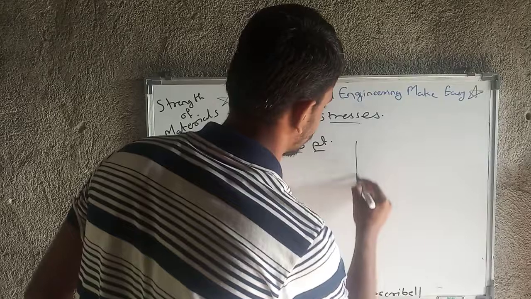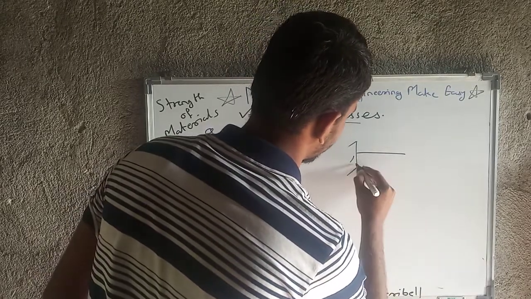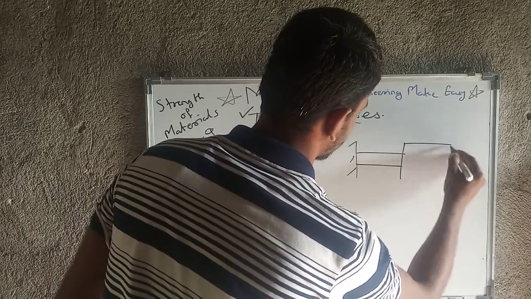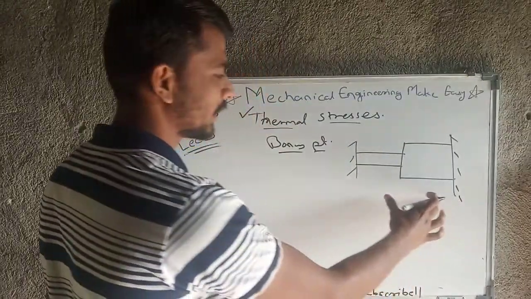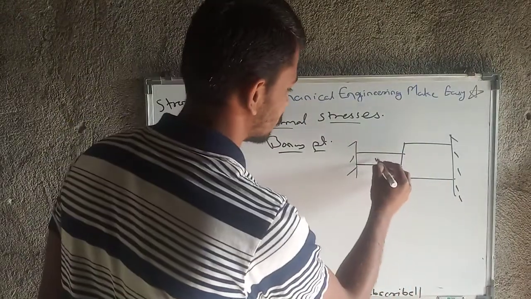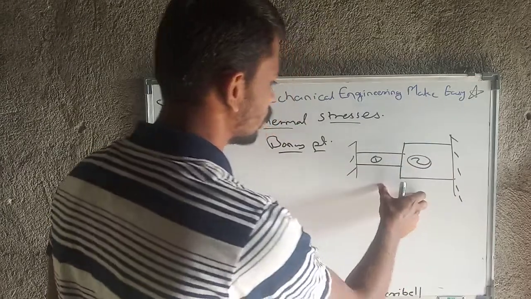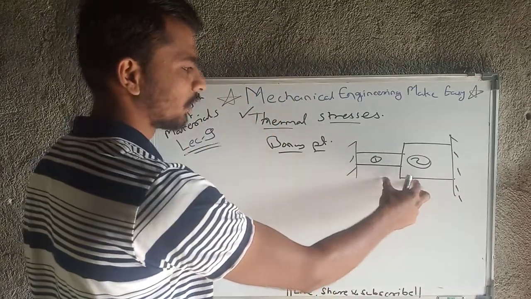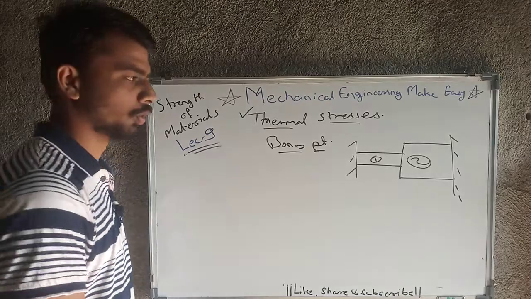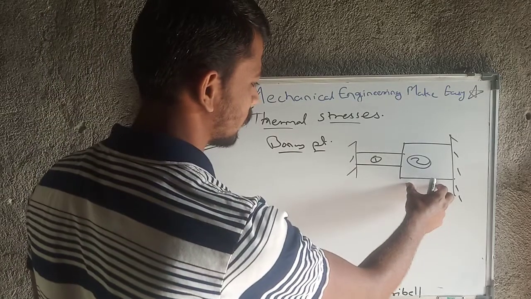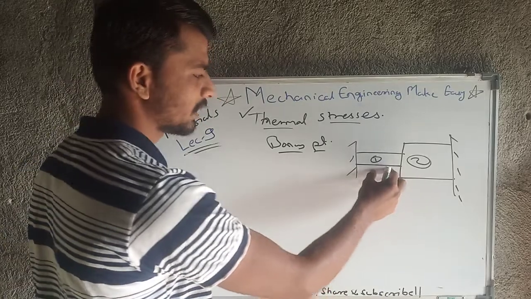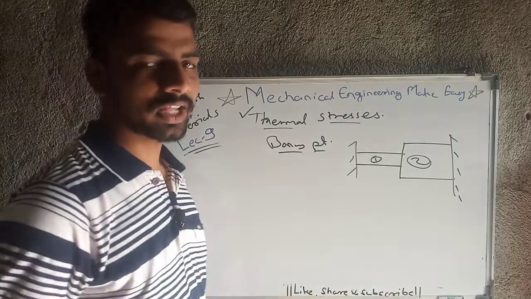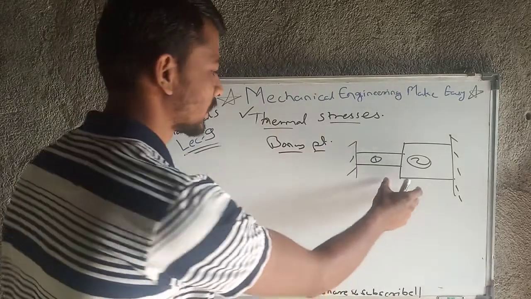Means what will be the case here? For example, at both ends we have fixed, and this is material 1 and this is material 2. So total deformation of material 1 plus material 2 will always be 0. So ultimately, if material 1 is expanding, then material 2 has to compress. Means if any material is expanding, then another material will have to compress. This is the case here.